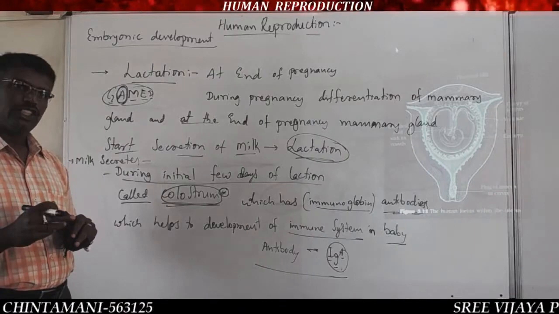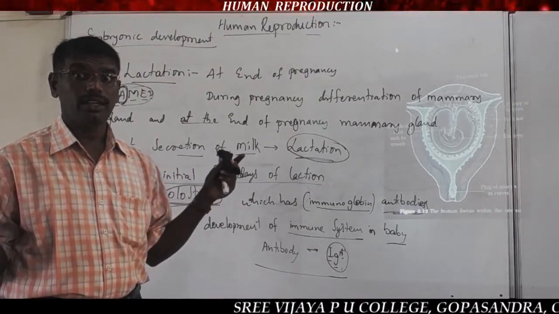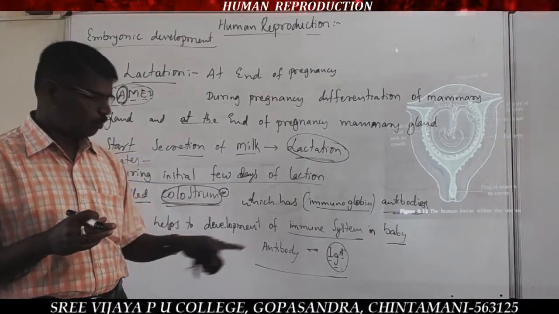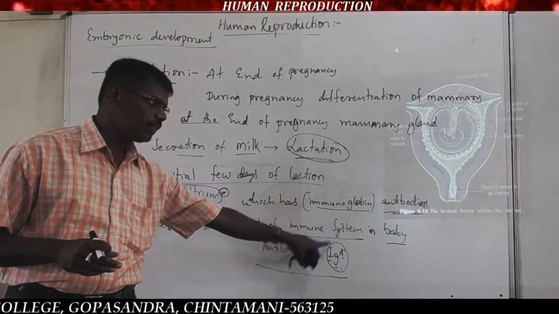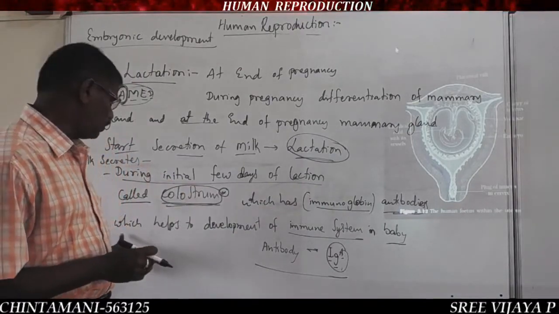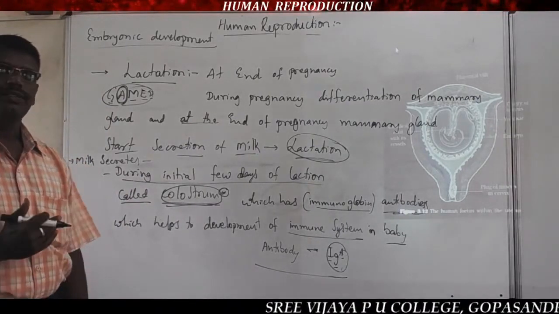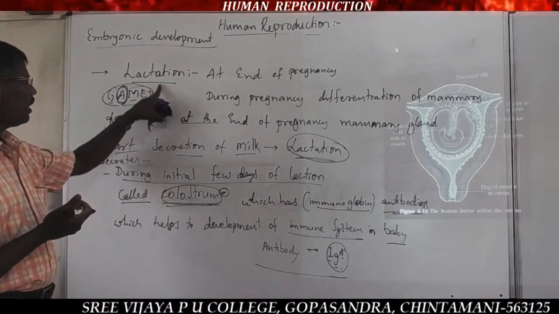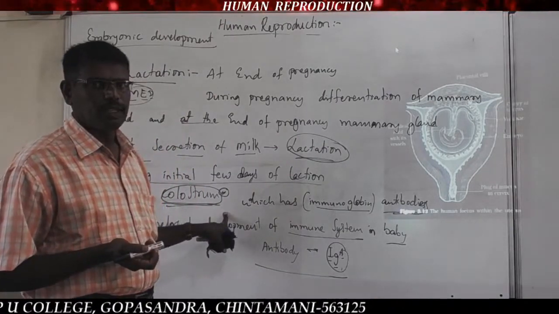That is why the doctor advises the mother after delivery to give only breastfeed, and not any additional foods during this time. The colostrum has immunoglobulin A, the antibody, which helps in the development of the immune system and increases the immune power of the baby. So lactation, colostrum, and the name of the antibody present in the colostrum are important.